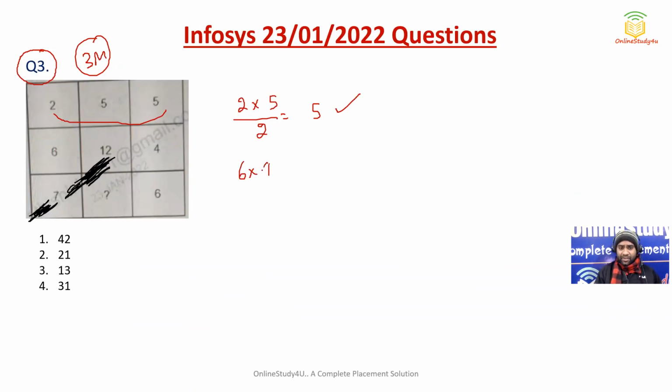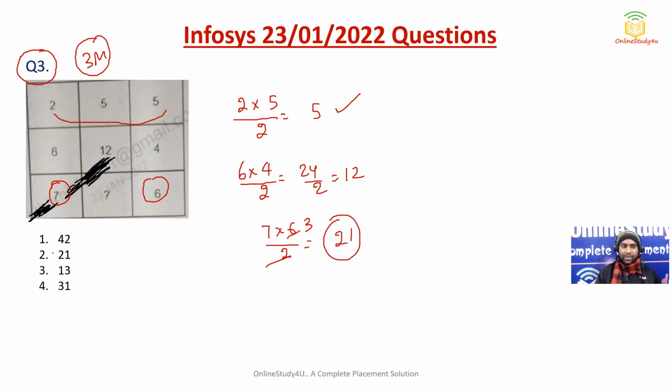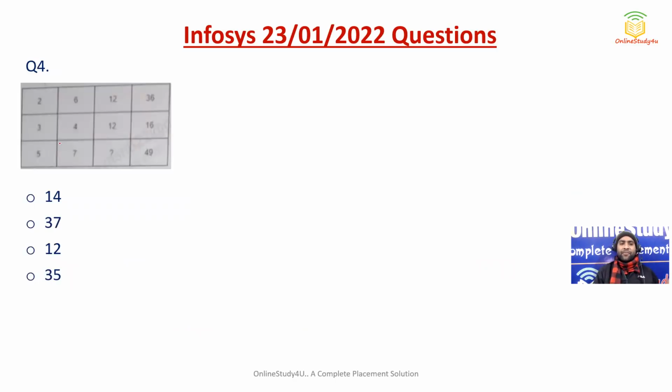Then 6 into 4 will be 24 divided by 2. So 24 by 2 will be 12. Then 7 into 6 will be 42, or 2 3s are, and 7 into 3 will be 21. So option 2 will be the correct answer. So these were the puzzles which were asked at 3 p.m. shift today in the Infosys examination.